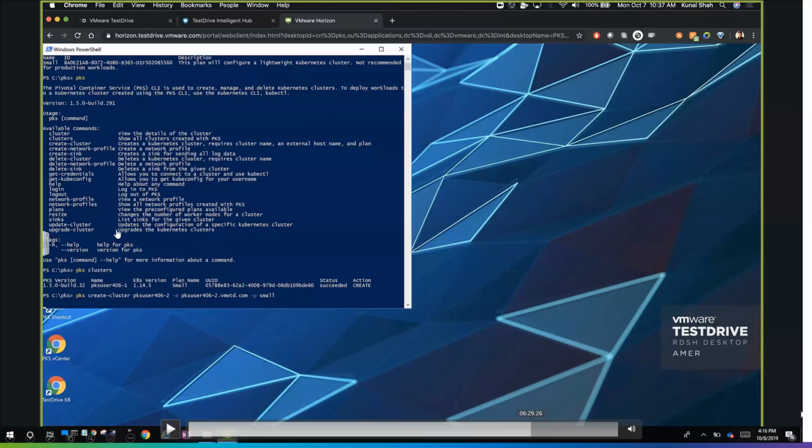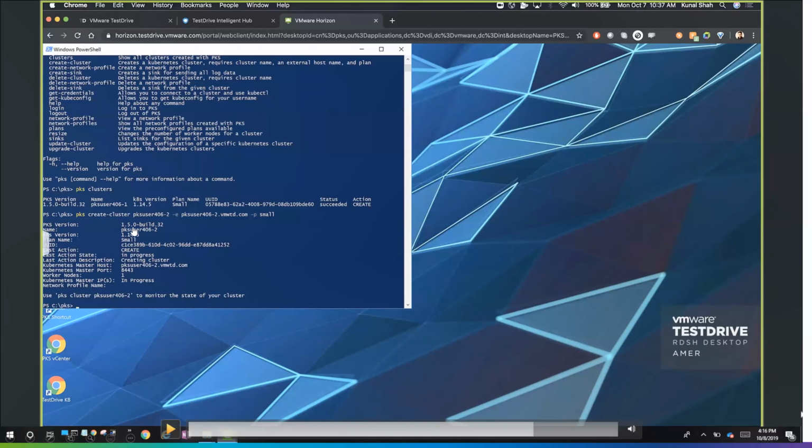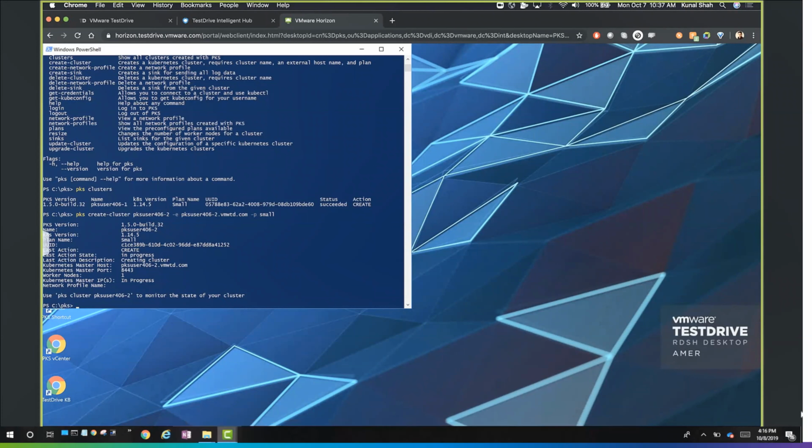Yeah, so in order to create a new cluster, what we do is we say PKS create cluster, name of the cluster, and then we just pass what Kubernetes master host we want, because we need to access the master for running some commands. And then -p is nothing but the plan. In the PKS configurations on the tile, we have seen the plans which are small, medium, large, that we can plan accordingly. So for now we are creating a small plan.